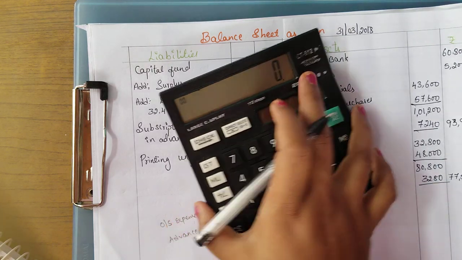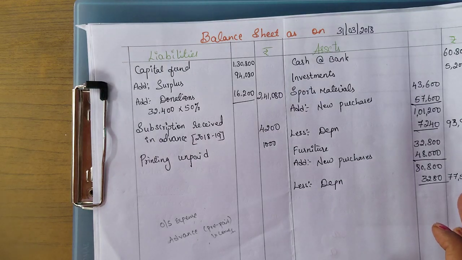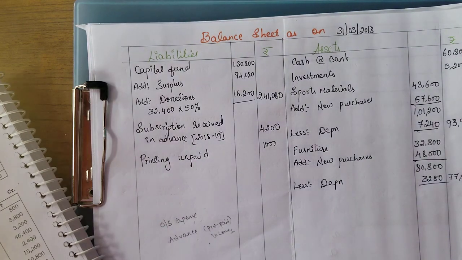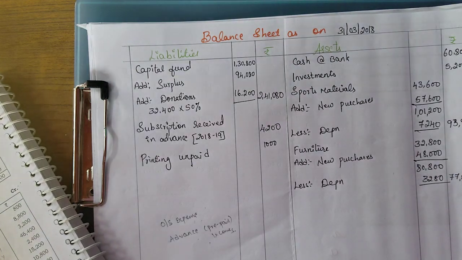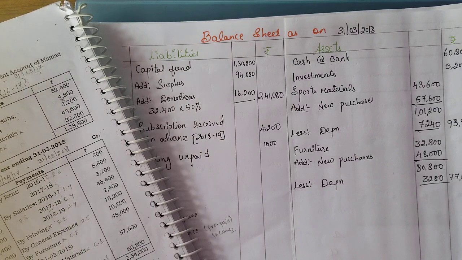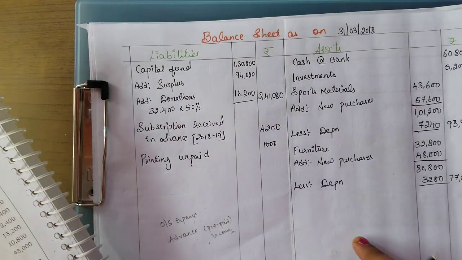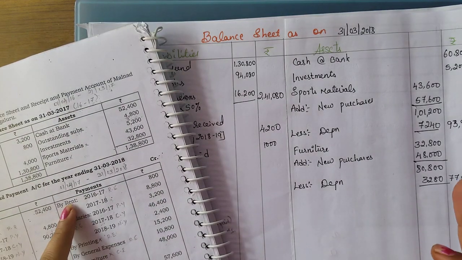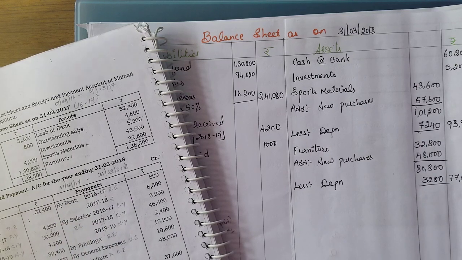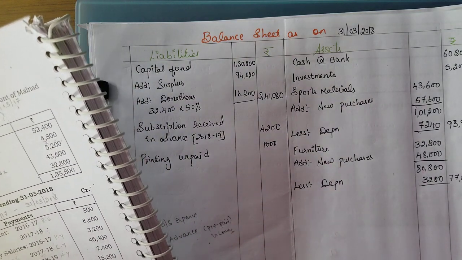77,520. So that is the final furniture amount. Okay. Next, after doing all this, we have to see any outstanding subscription, prepaid incomes, any prepaid expenditure and prepaid incomes. Outstanding incomes and prepaid incomes we have to check here. So first we will go with the outstanding incomes. Any outstanding income is given, first we have to check with that. Any outstanding income like subscription.